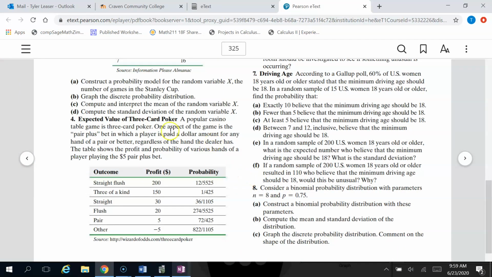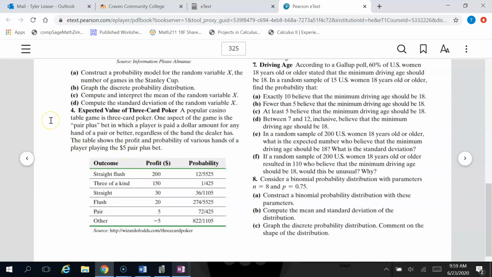Moving on. Number 4, it looks awful. We'll do it though. So number 4, expected value of 3-card poker. A popular casino table game is 3-card poker. One aspect of the game is the pair plus bet, in which a player is paid $1 of amount for any hand of a pair or better, regardless of the hand the dealer has. The table shows the profit and probability of various hands of a player playing the $5 pair plus bet.